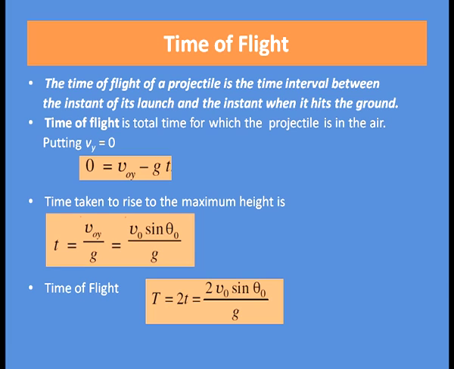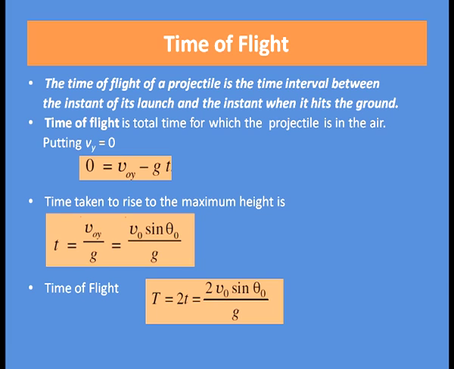So, the time taken to rise to the maximum height is t equal to v o y divided by g, that is equal to v 0 sin theta 0 divided by g, as v o y equal to v 0 sin theta 0. So, what is the time of flight?